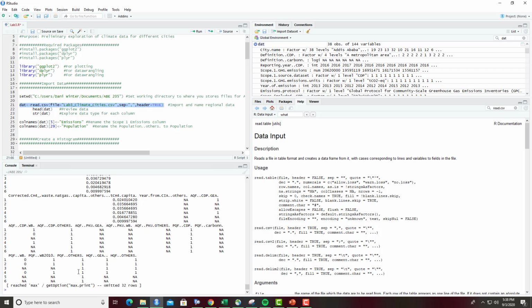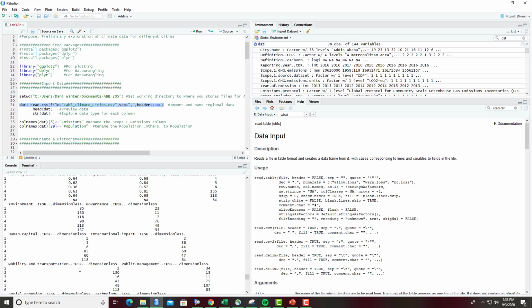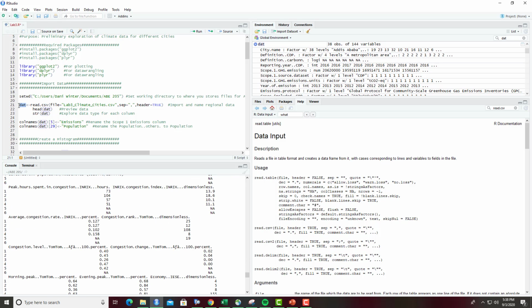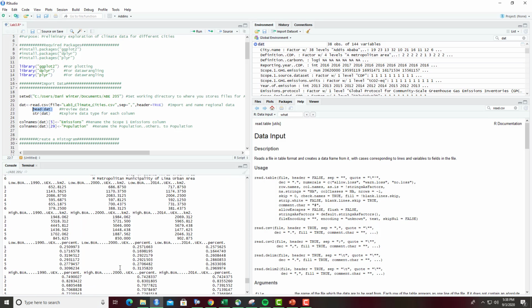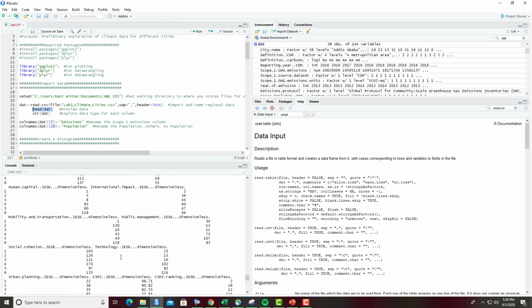So at any point I want to call up this data, I can use this object. So when you're importing data, you need to assign it to an object to be able to work with it well. The other command that I like to use when I'm importing data is this head command. It allows me just to look at the first few points of data. This can be especially important to make sure that you don't have errors when you're importing it.